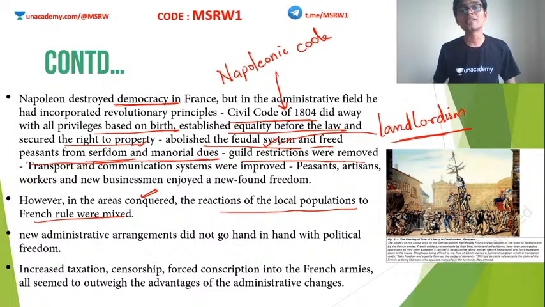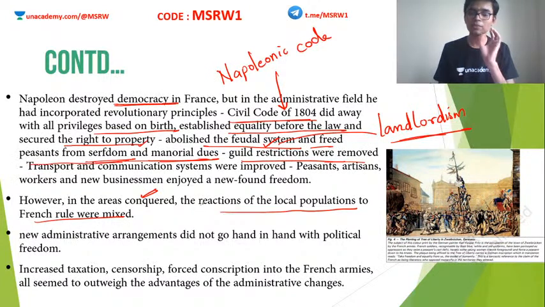But once Napoleon annexed these countries, he started imposing various sorts of restrictions there. He curtailed the freedom of expression. He started gagging the press. He started oppressing those people who voiced against him. So all these things started to cause resentment from the people against Napoleon Bonaparte.